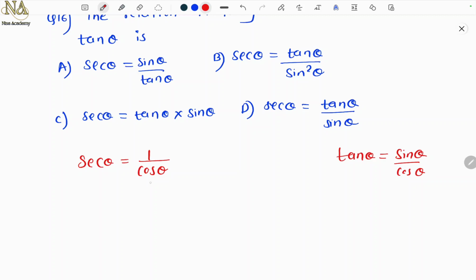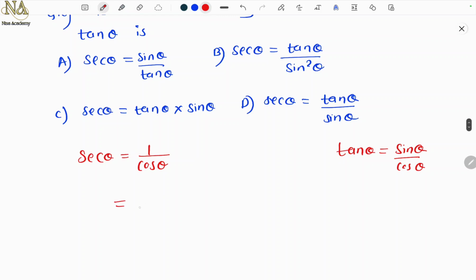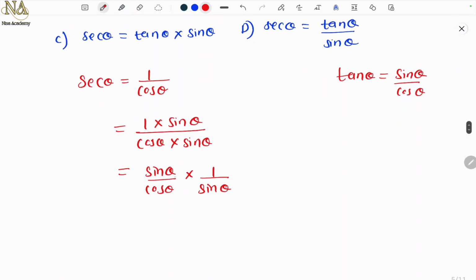Now if you see here, you have cos in the denominator, but you don't have sine theta in the numerator. So just multiply both the numerator and the denominator by sine theta. So 1 into sine theta upon cos theta into sine theta. Now sine theta upon cos theta, into 1 upon sine theta. Same it is. And sine theta upon cos theta is tan theta, and this is upon sine theta. Tan theta upon sine theta.